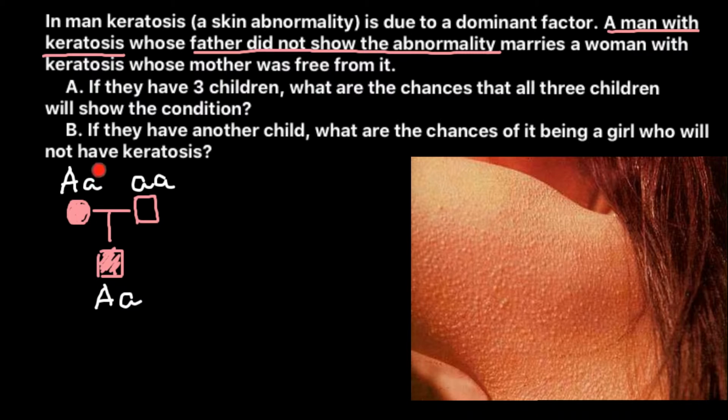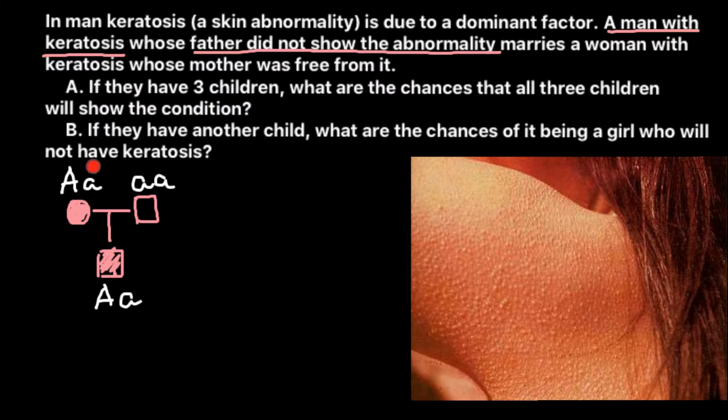You may ask, how do we know that his mother is heterozygous also and not homozygous dominant? We just assume that this is a rare genetic disorder that shows up when one dominant allele is present, so it is not necessary to have two dominant alleles, and this would be a very rare event.